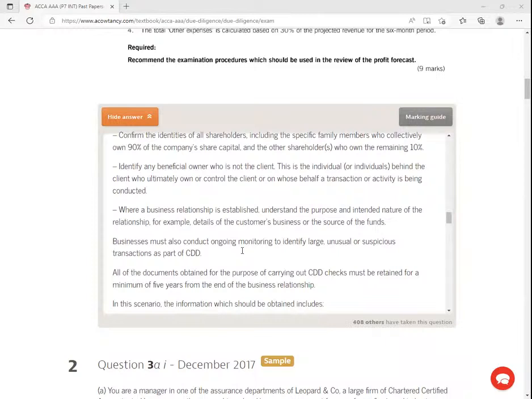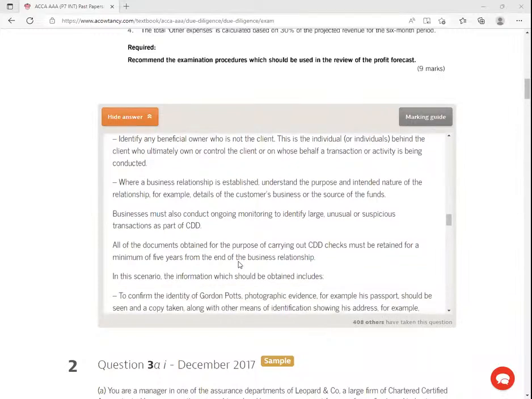Businesses must also conduct ongoing monitoring to identify large, unusual, or suspicious transactions as part of what here, CDD. So anytime you're doing this customer due diligence with a gentleman, it's important, just get the bank statements. Try to see, is there a day that they deposited huge chunks of money in a statement in a day. So in this case, I tried to identify these large, unusual, or suspicious transactions.